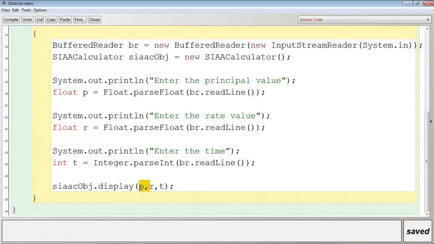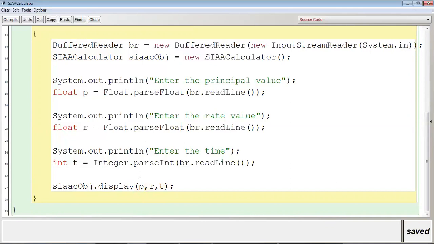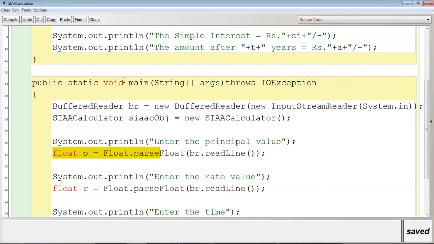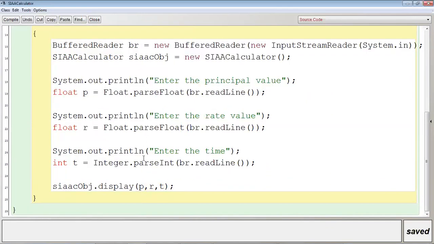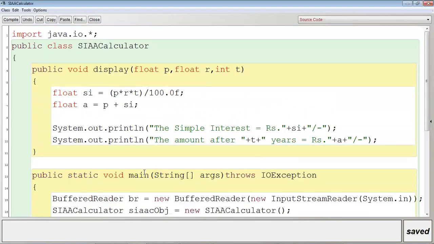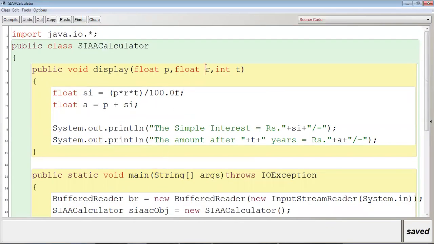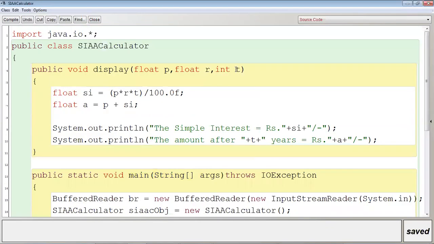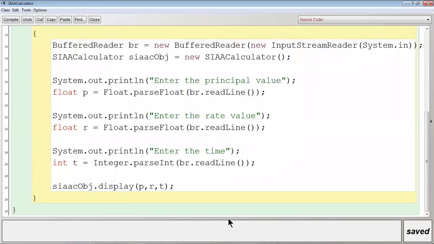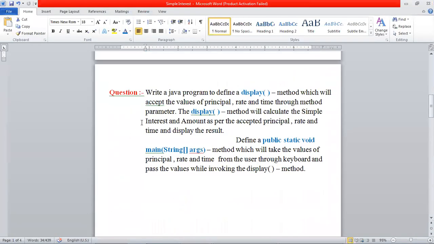So the value of P is received by this P. There is a difference between this P and the below P. This P is a local variable of the main method, and this P is the local variable of the display method. Both are different. The value of this P will be received by this P, the value of this R by this parameter R, and the value of this T by this T, and then the calculation and displaying will be done. Is it clear? Okay. Now let us go through another question.